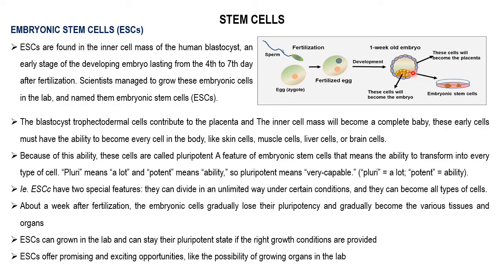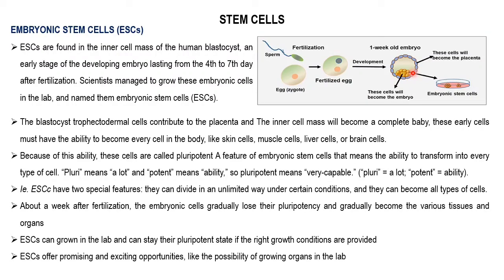There are two special features of embryonic stem cells. They can divide in an unlimited way under certain conditions, and they can become all types of cells of the body.